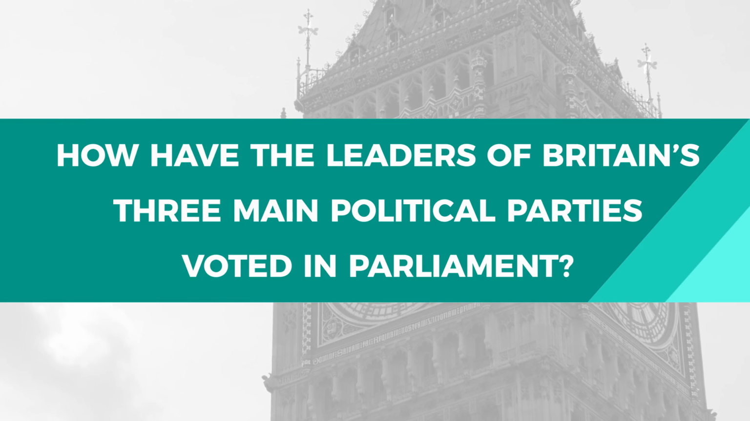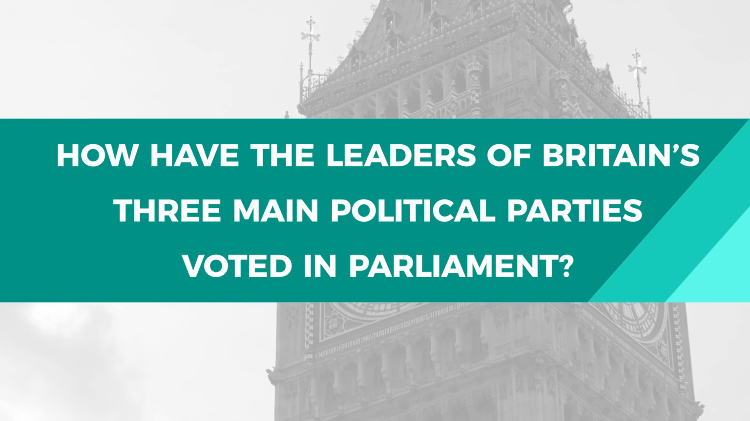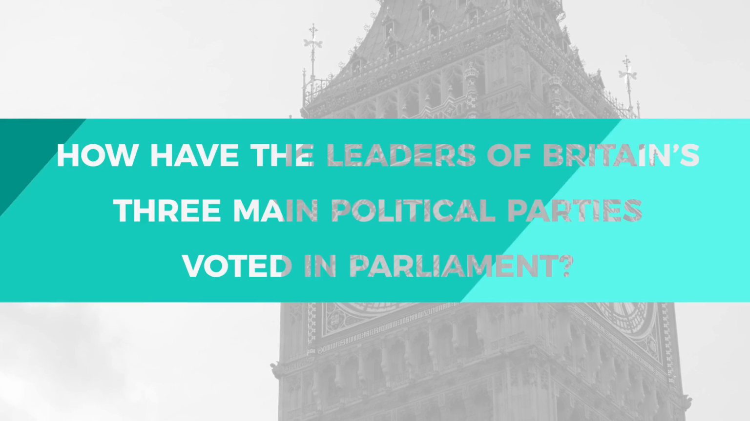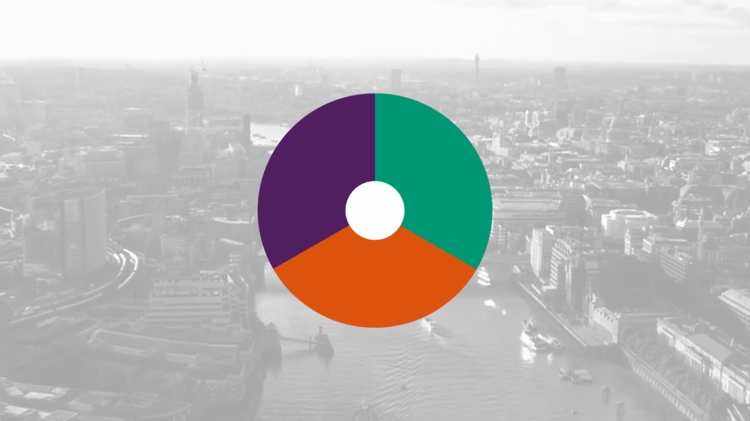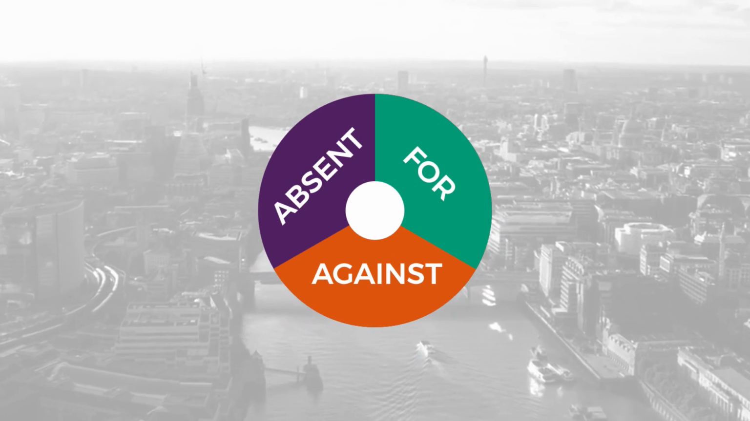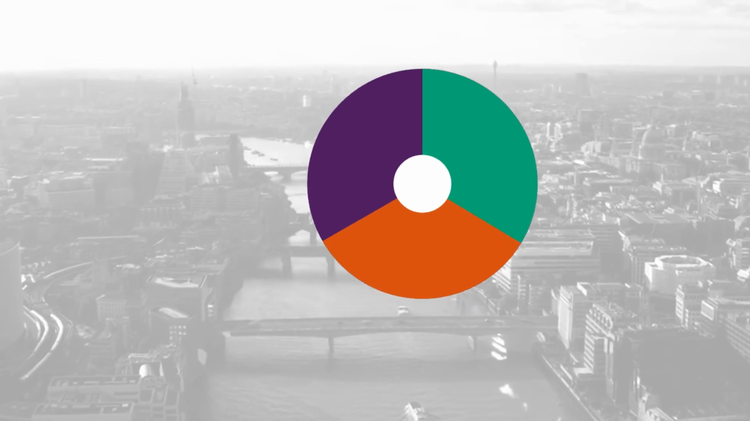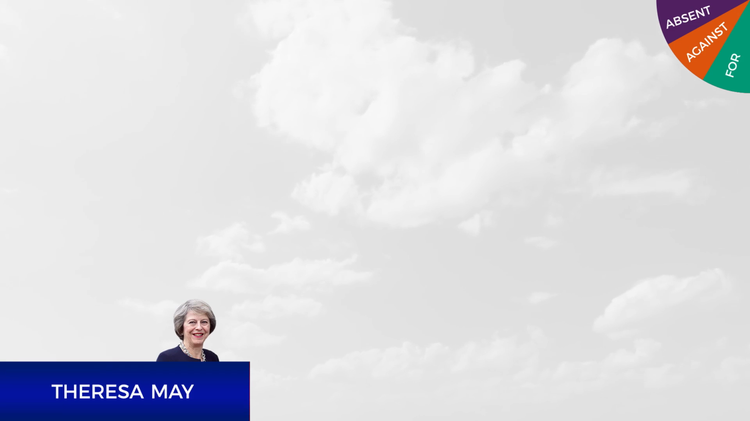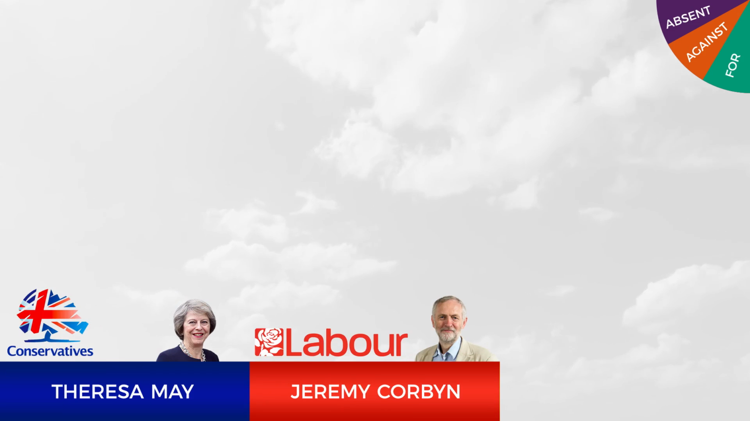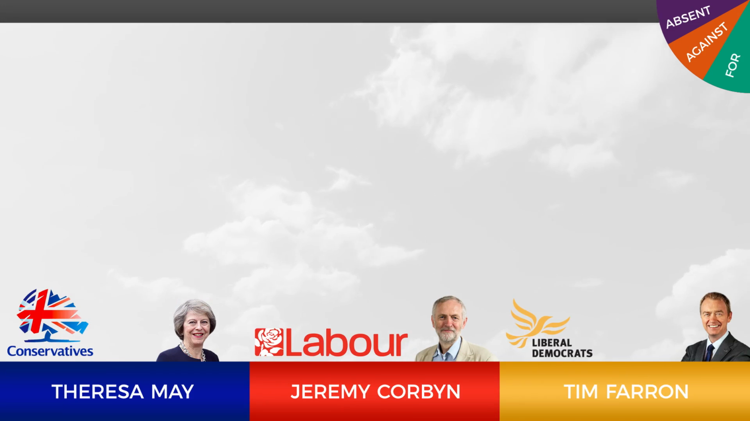In this film, we're going to take a look at how the leaders of Britain's three main political parties have voted in Parliament across a range of policy issues. Our charts will be broken down into for, against and absent. The figure in the middle of each chart represents the number of times each politician has had the chance to vote on that particular subject. The three leaders are Theresa May, Conservative, Jeremy Corbyn, Labour, and Tim Farron, Liberal Democrat.